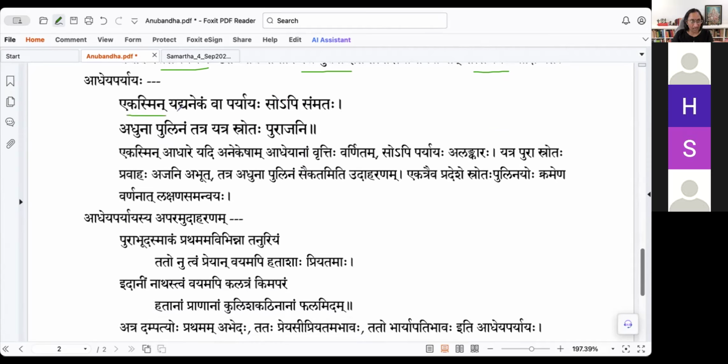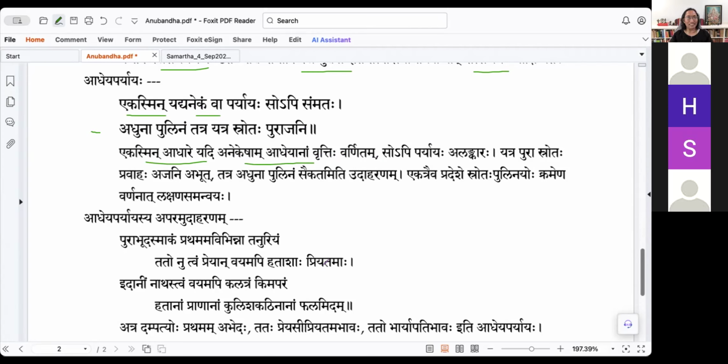Ekasminneva adhare yadi anekam anekesham adheyanam vrittihi varnitam. If the presence of many adheya, many objects that need a support, if that sort of a description is present, that is also another variety of paryaya alankara. The example here is adhuna pulinam tatra yatra srotah pura ajani. Yatra yasmin pradeshe pura. Before, wherever there was a stream, now there is only sand.